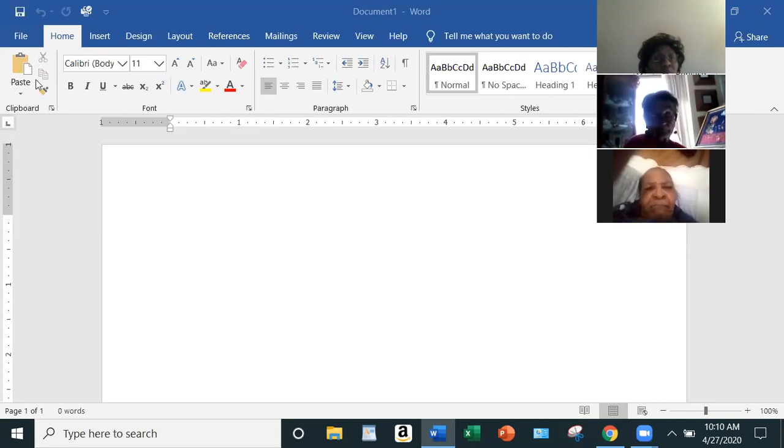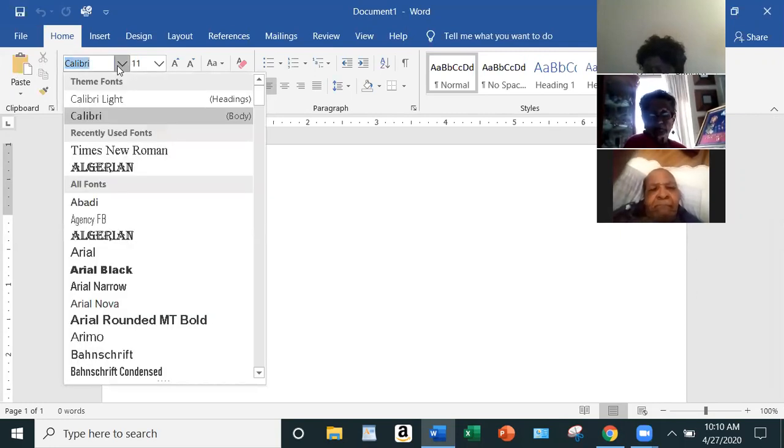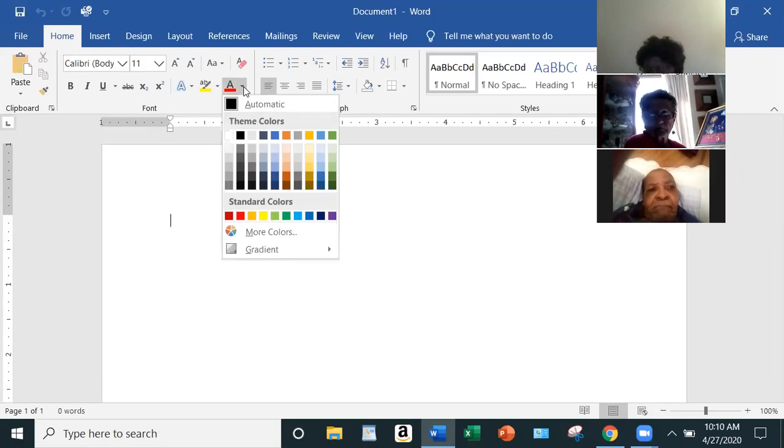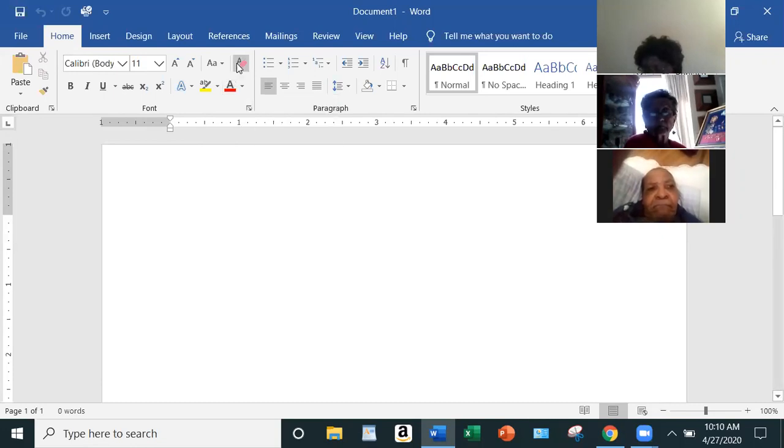For instance, you have paste, you have where you can change the size of the font and the kind of font that you like to use. You also have the color. And this makes it a little bit easier if you want to up the size of your actual font.